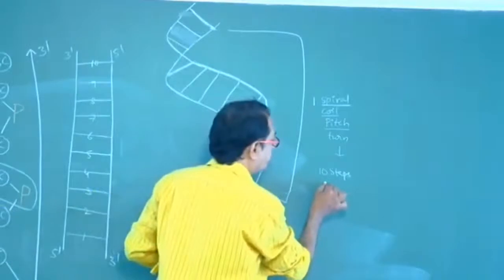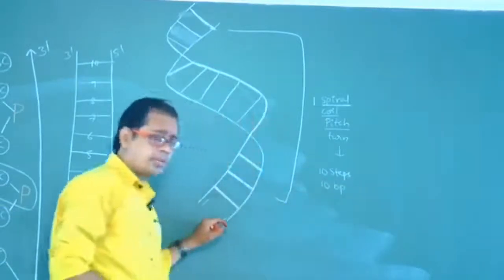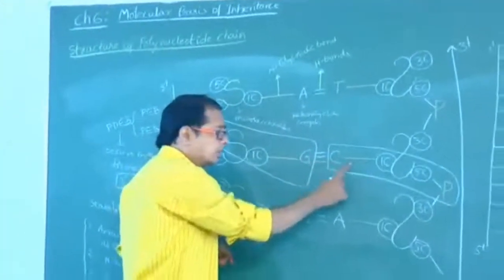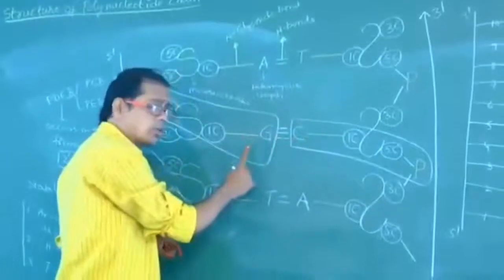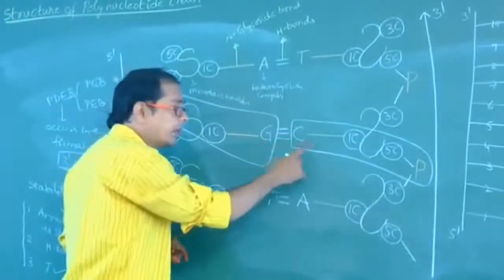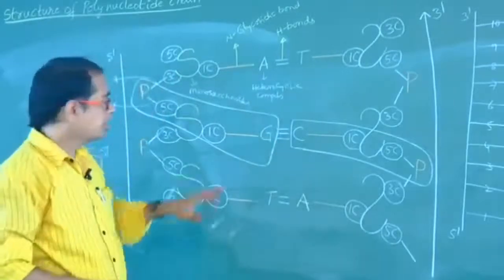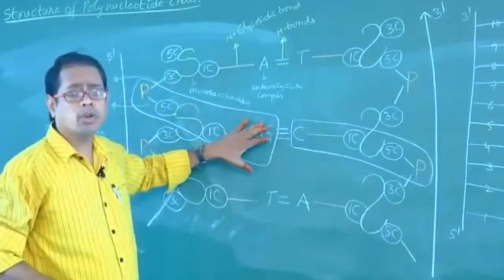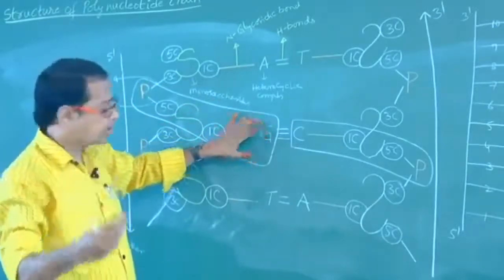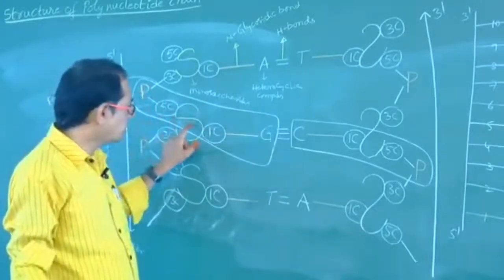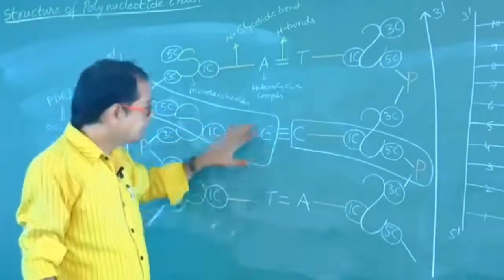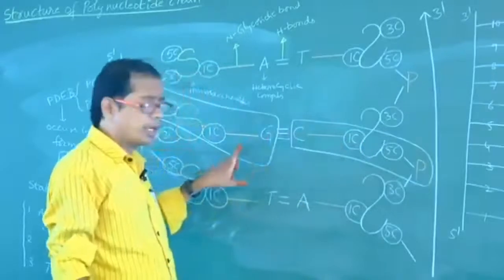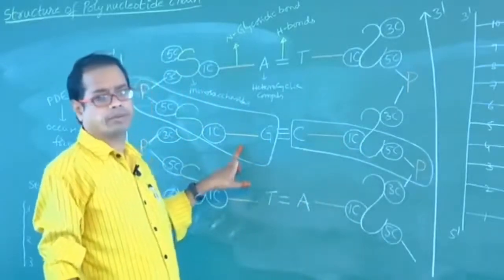Number of base pairs. Base pairs means, look here, this one and this one pair. This is one nucleotide, this is another nucleotide, together called one base pair. A nucleotide contains how many components? Three components: one phosphate, one sugar, one nitrogen base. This nucleotide and this nucleotide together are called one base pair.